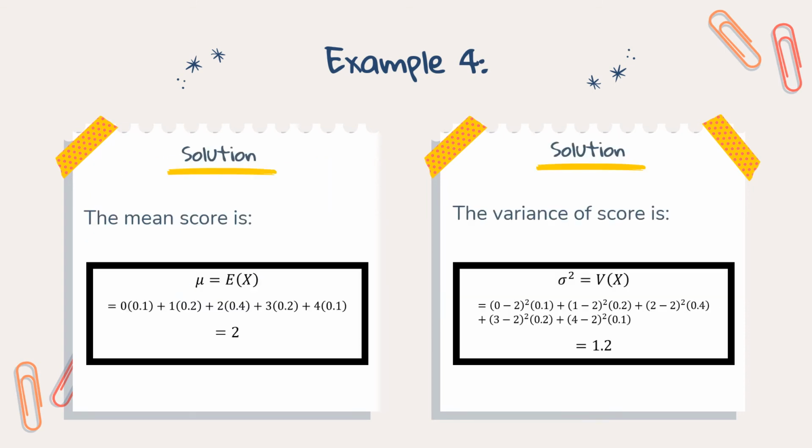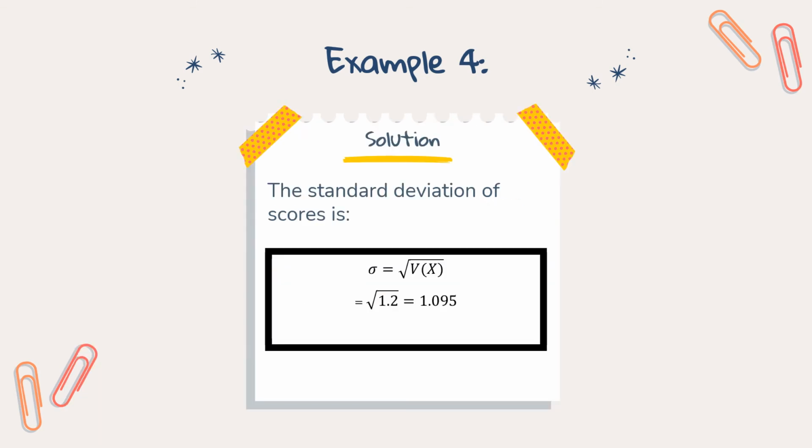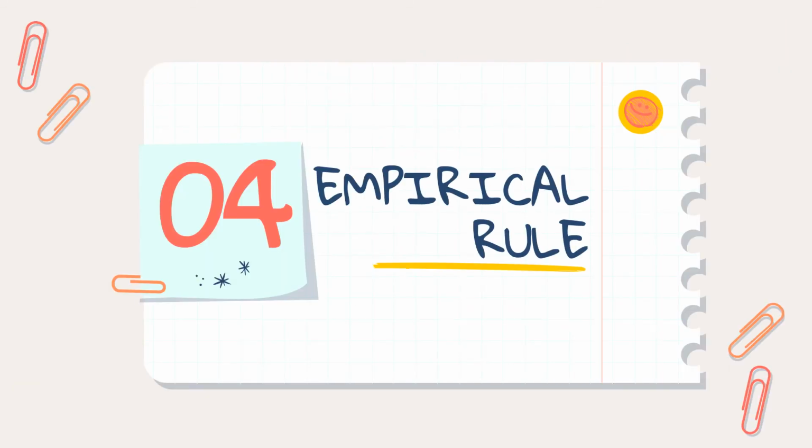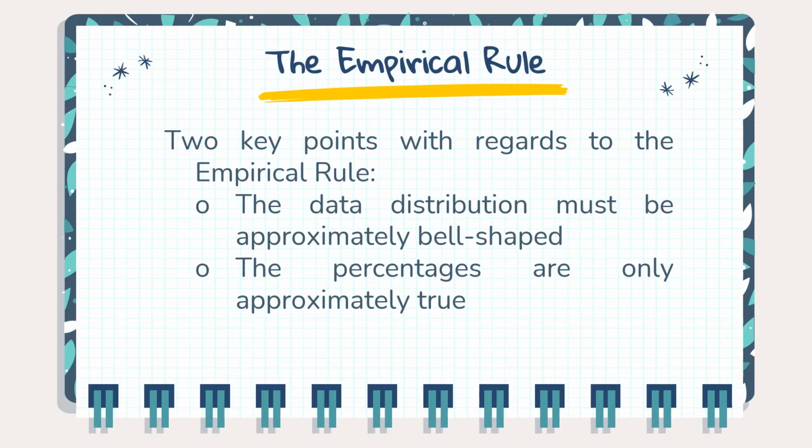With the same process of calculating the mean and variance, the mean score is 2, while the variance of score is 1.2, and the standard deviation of score is 1.095. After the expected value, variance, and standard deviation, let us now tackle the concept of the empirical rule. The empirical rule.